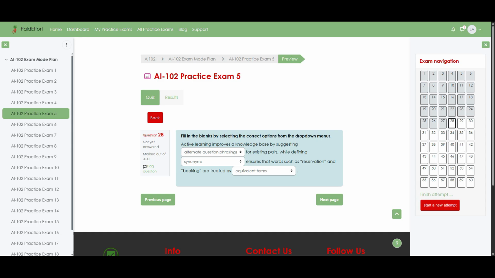Now, let us explain how each part contributes to a stronger knowledge base. Active learning watches how real users phrase their questions and then proposes alternate question phrasings, so the system can recognize many different ways of asking for the same information. At the same time, configuring synonyms tells the system that certain words share similar meaning, so reservation and booking point to the same concept, instead of being treated as separate ideas. Labeling them as equivalent terms means the knowledge base returns the same answer regardless of which word the user chooses, keeping responses consistent and improving accuracy across varied language.